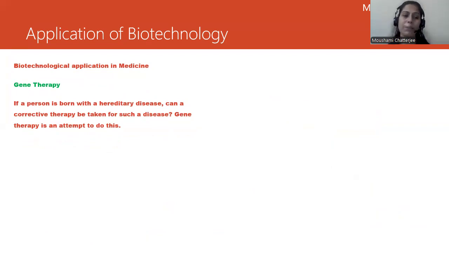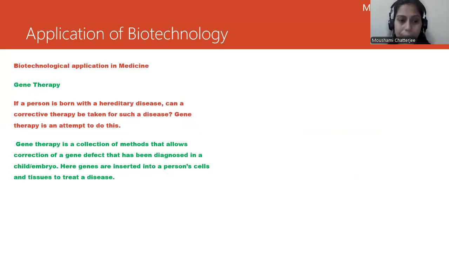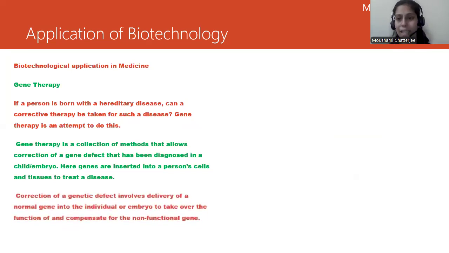For example, if a person is born with a hereditary disease, can a corrective therapy be taken for such disease? Gene therapy is an attempt. For example, a baby is born with a defective gene and we want to make sure that the defective gene is removed and a normal, functional gene is incorporated in place of it. In that case, gene therapy would be absolutely applicable.